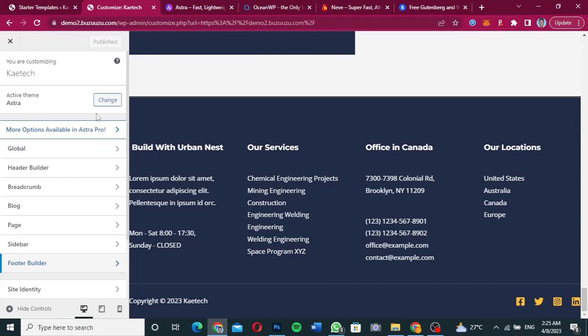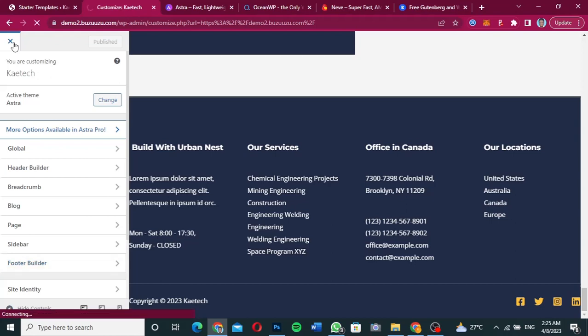The Astra theme also is one of the great themes that I will recommend for anybody starting a website, or even a pro designer. You can still use the Astra theme, because I myself use it most of the times when I'm creating websites for my clients. So the Astra theme is one of the best themes that you can think of.